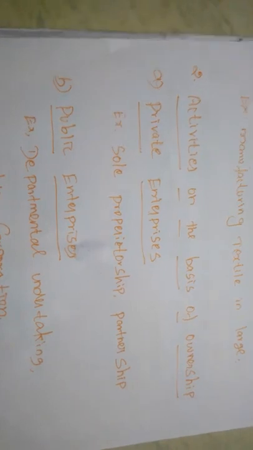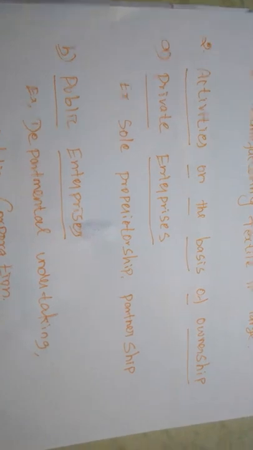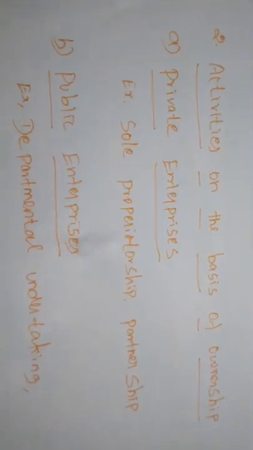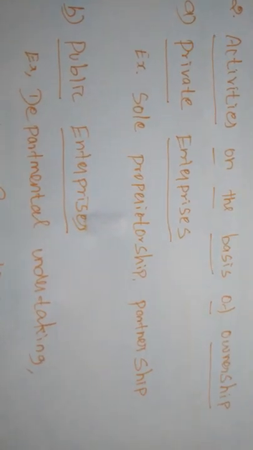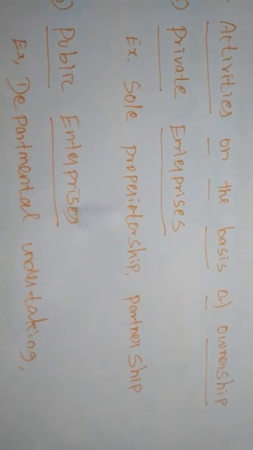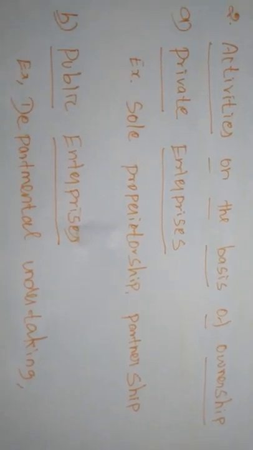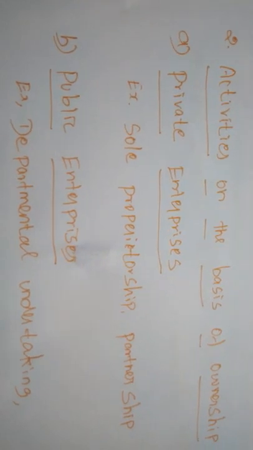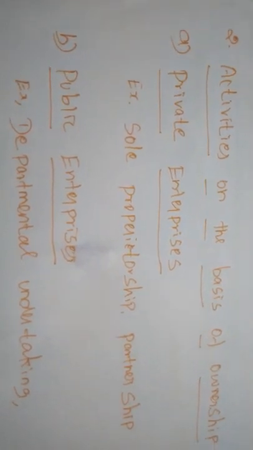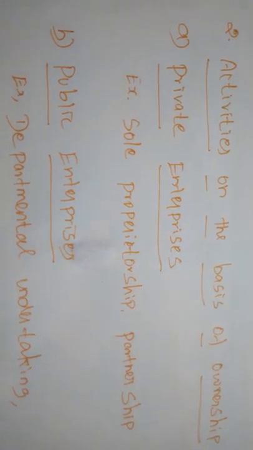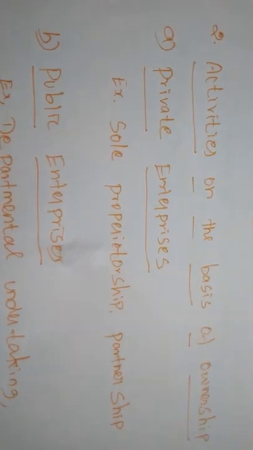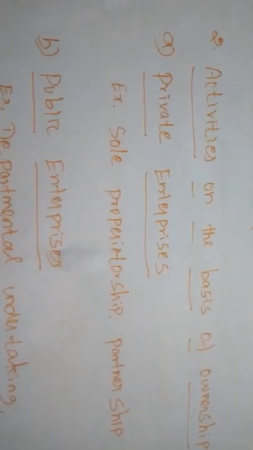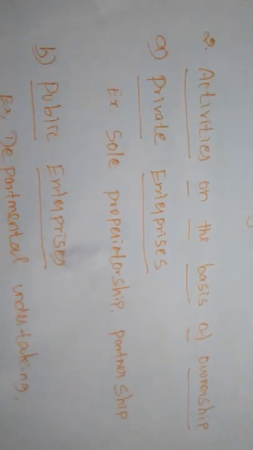Okay, private enterprises consist of 2 types: sole proprietorship and partnership. Sole proprietorship means a single owner. Partnership means several partners, about 10 to 20 people participating in the partnership organization. In private enterprises there is no government intervention. Without any government intervention, private people produce commodities.